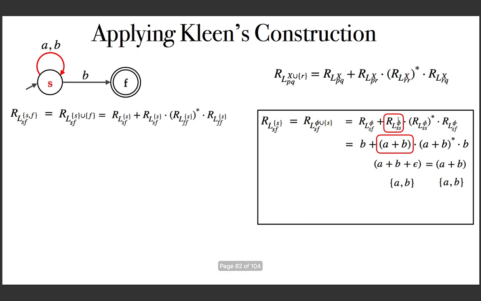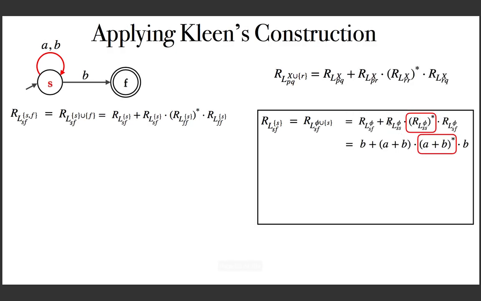So this is correct. This is represented by A plus B. And what is next? Next is again this formula, A plus B star. And next is this one. I want to go from S to F on B. And so finally you are getting B. And that is how we solved it. So we solved the equation for this.